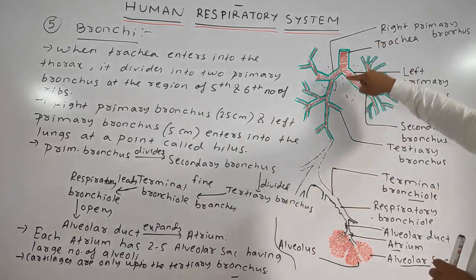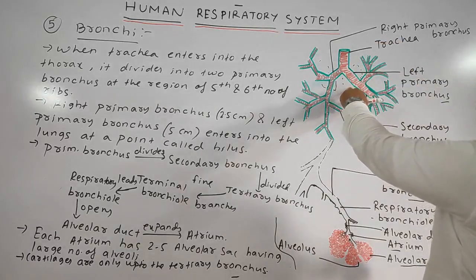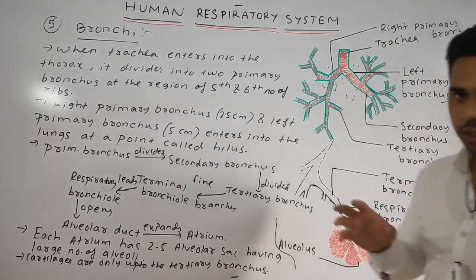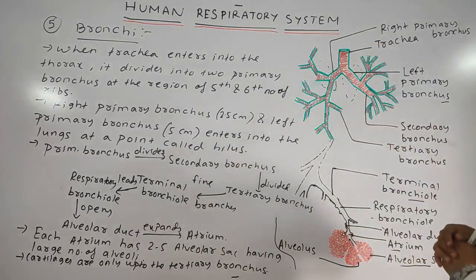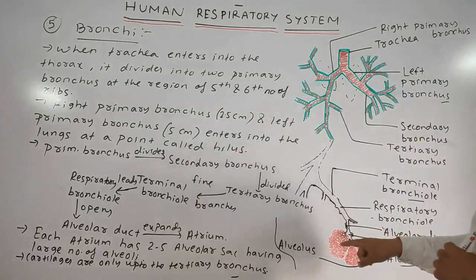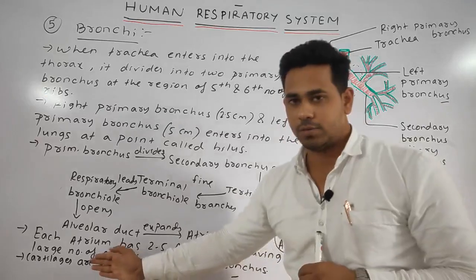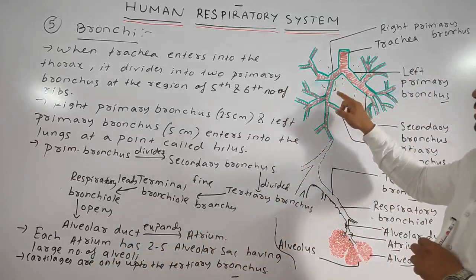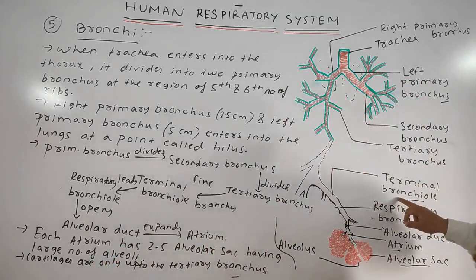Okay, so when it enters, it bifurcates. This one is the left, this one is the right. Left is quite longer, right is quite shorter. The point where it enters into the lungs is called the hilus. Then these are the various fine branches we have discussed, and also the direction. The primary is divided into secondary, divided into tertiary, divided into terminal bronchiole, the fine branches.